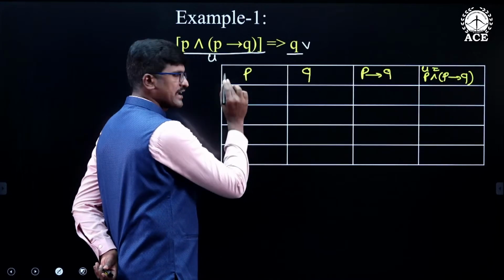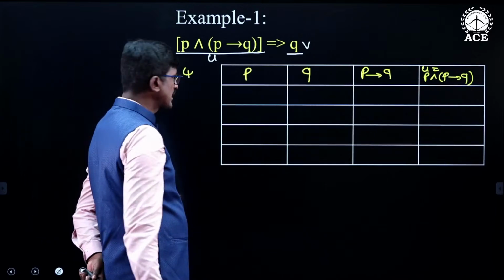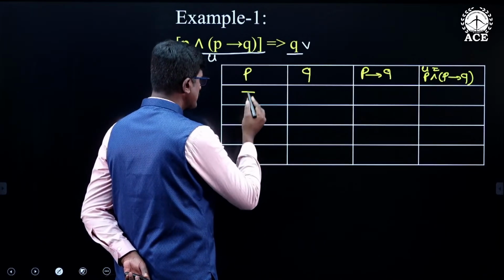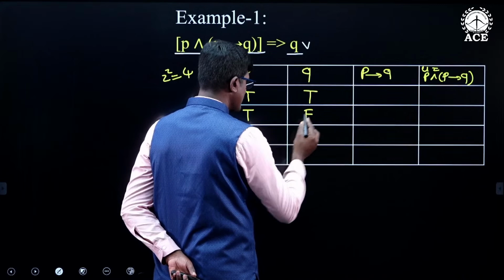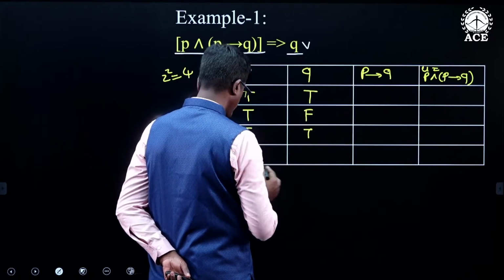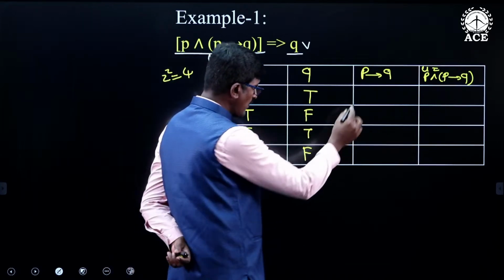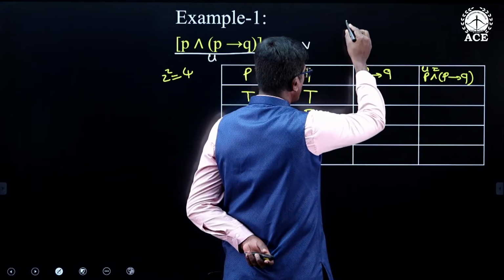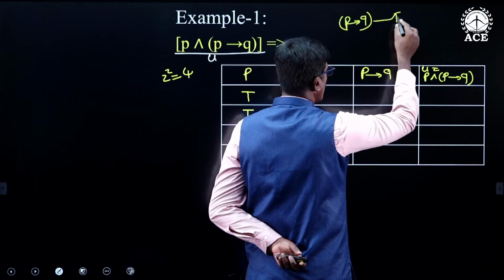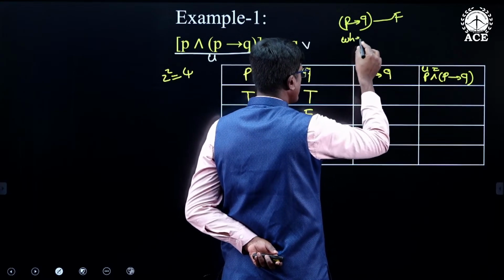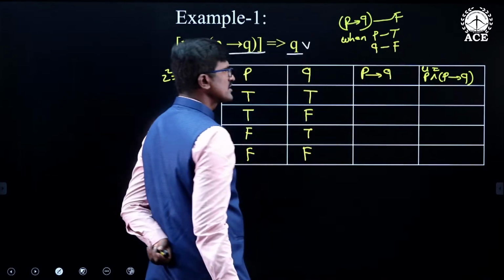So there are two simple statements. We will be having 2 power 2, which is 4, possible truth cases, and those 4 possible truth cases are true true, true false, false true, false false. These are the 4 possible truth cases. Now, what is this? This is the conditional statement. This conditional statement P conditional Q is false when P is true and Q is false. In all other cases, it is true.